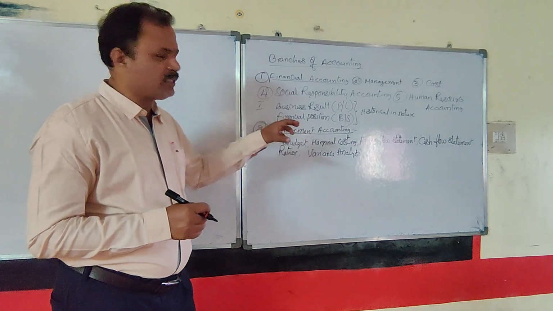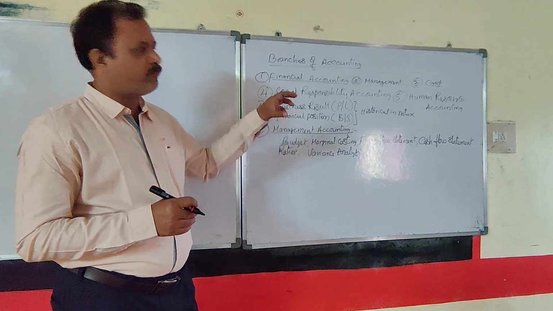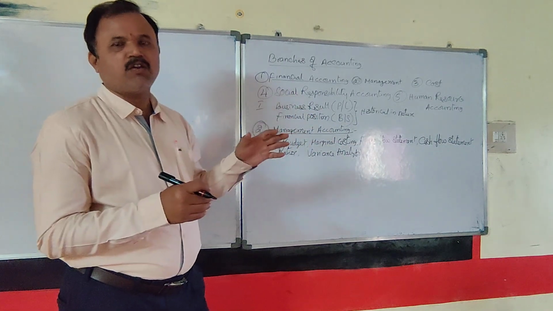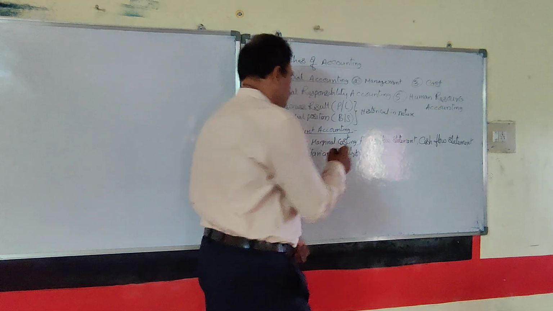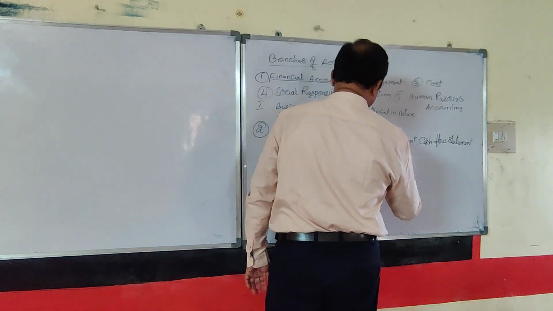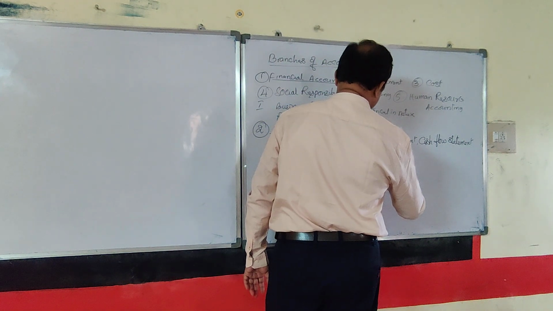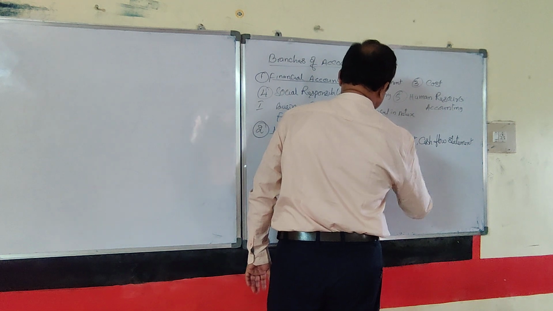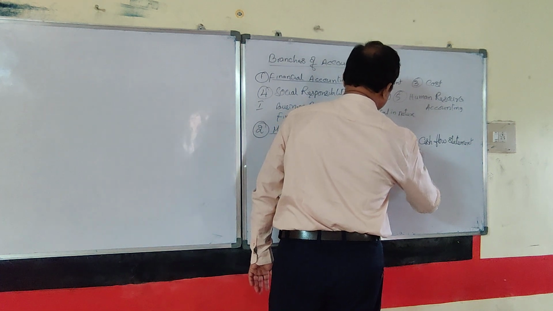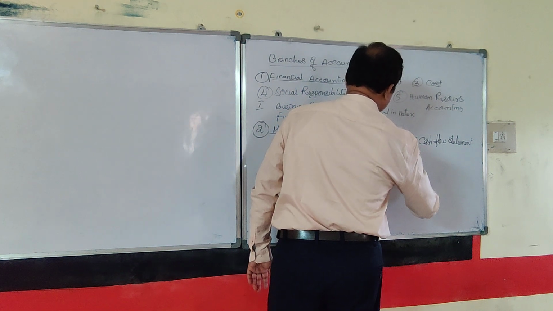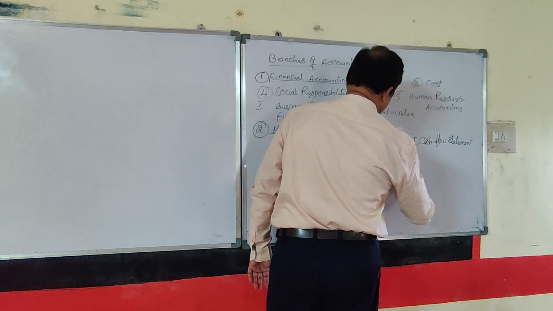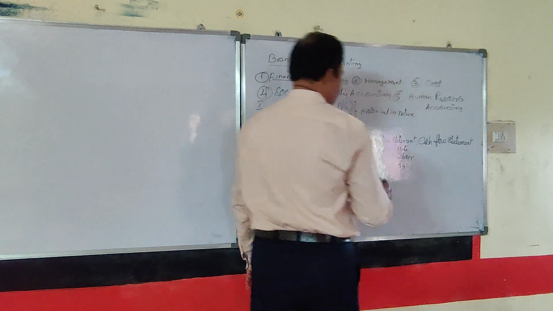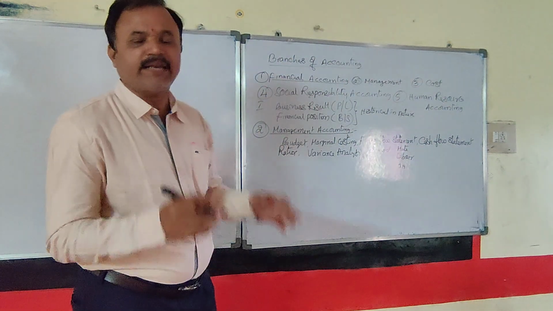Once the standard is fixed, for each period of cost, there is a standard for material, labor, and overhead expenses. These are decided in advance.